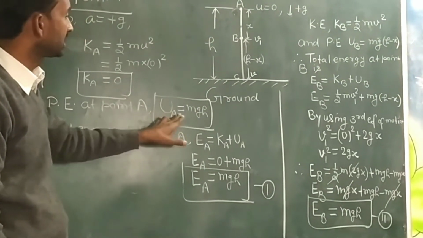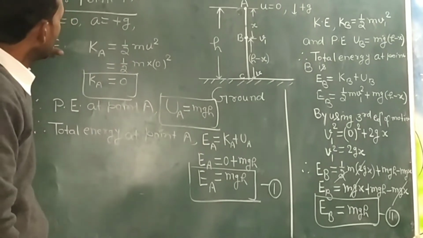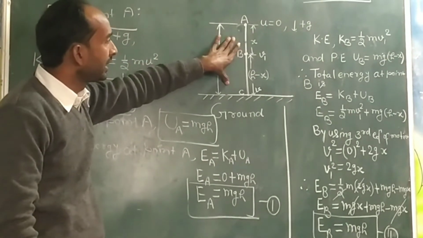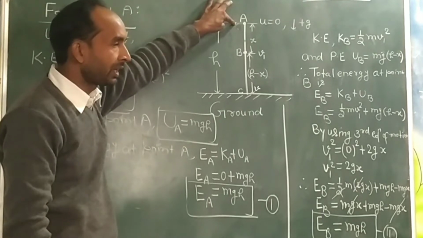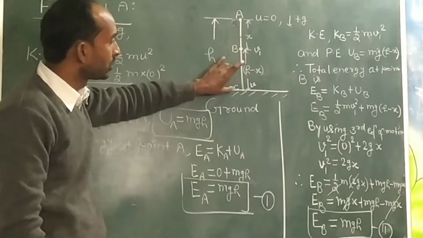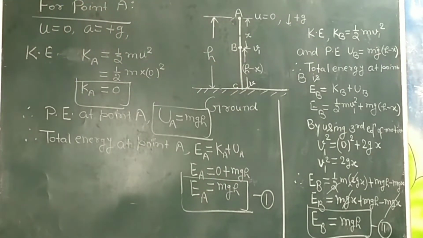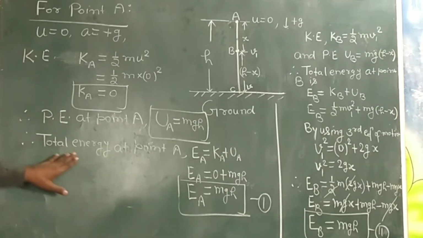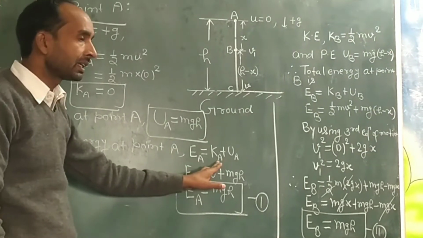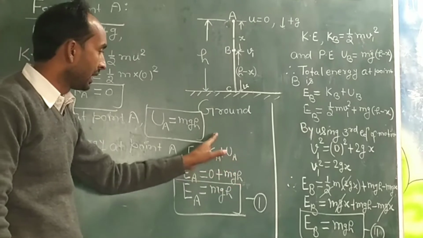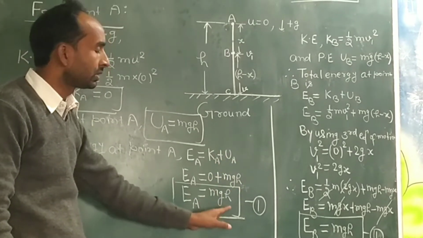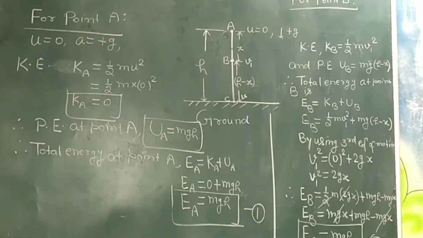In this figure, we will find the total energy at point A, at point B and at point C. The total energy at point A will be kinetic energy plus potential energy, and this will come EA equal to mgh. This is equation first.